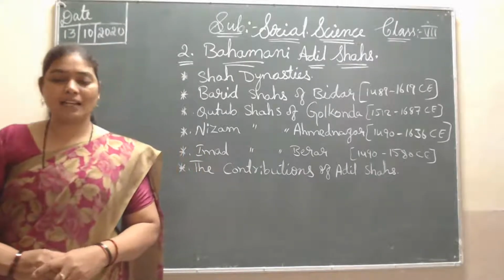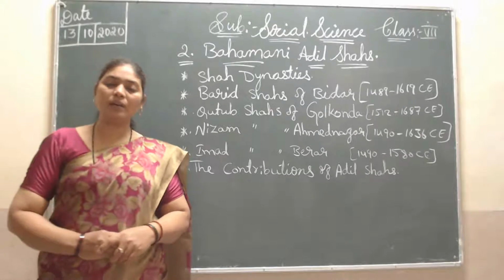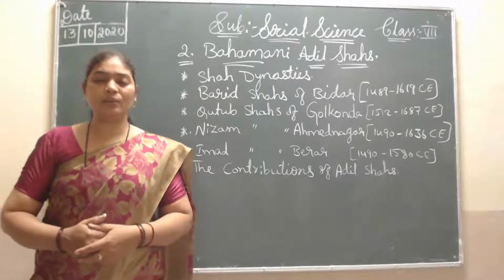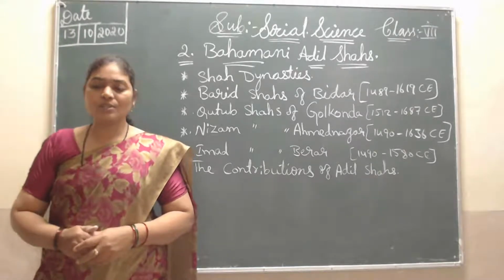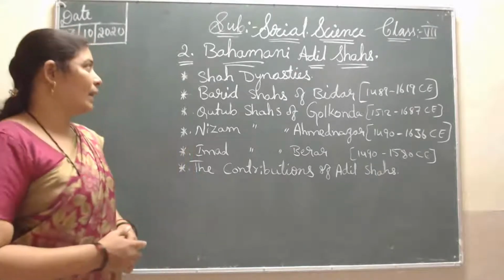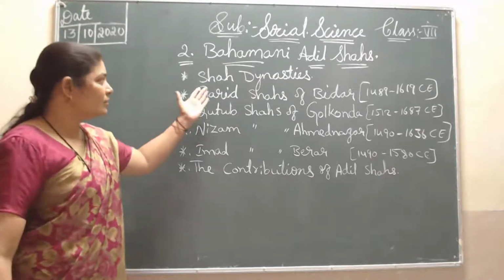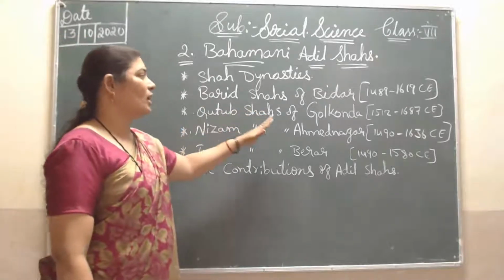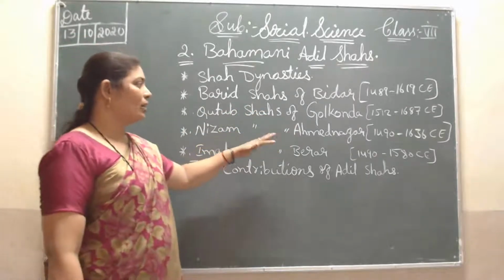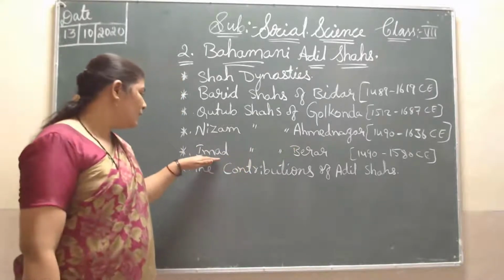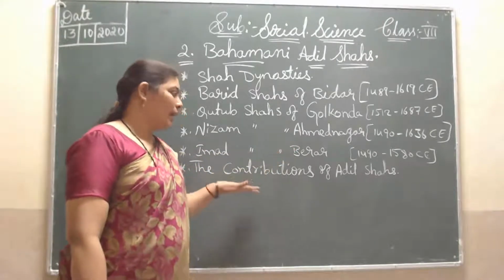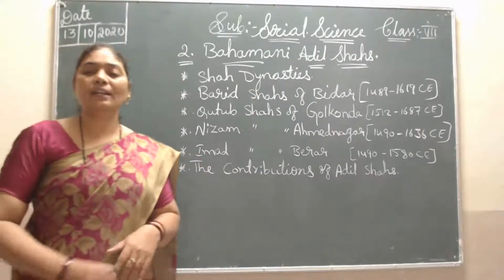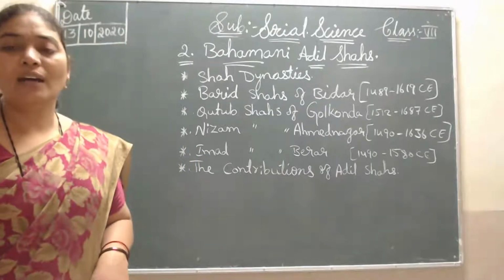In my previous class, I explained to you about the Bahmani Sultanate, its introduction, how it started, and who ruled it well. Today I am explaining the Shahi dynasties: the Barid Shahs of Bidar, the Qutub Shahs of Golconda, the Nizam Shahs of Ahmednagar, the Imad Shahs of Berar, and lastly the contributions of the Adil Shahis. We are going to study all these points one by one.